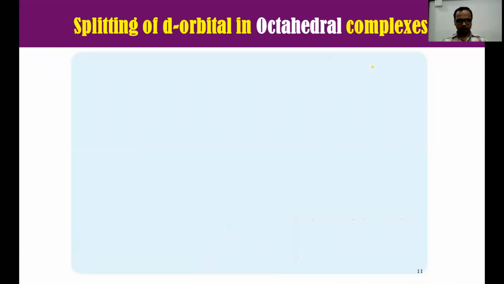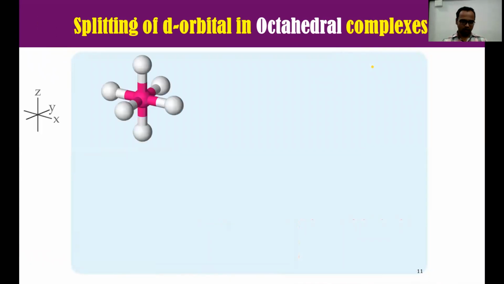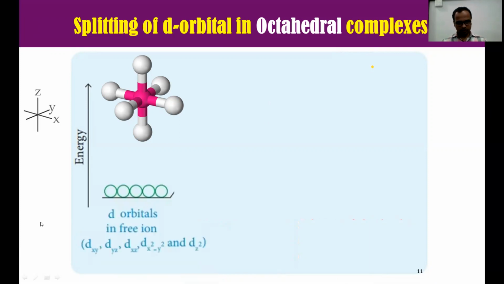Now we will see the splitting of the orbitals in an octahedral complex. This is our octahedral complex in which ligands are approaching along the axis. At the center, that pink color, is our central metal atom or ion, which also contains electrons. This is the energy level. See what happens? The energy level is increasing.